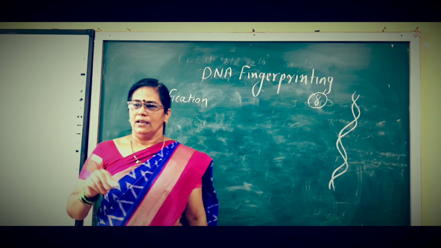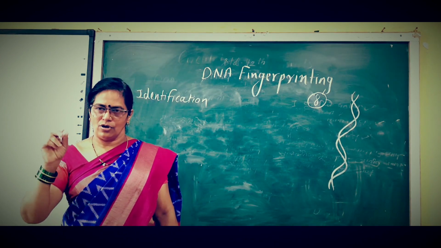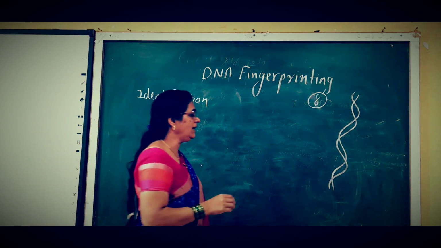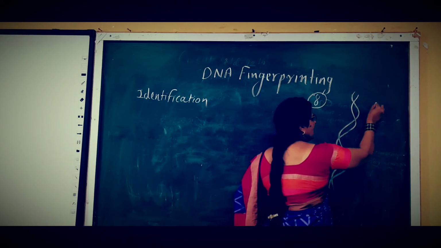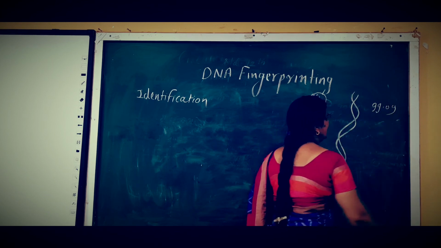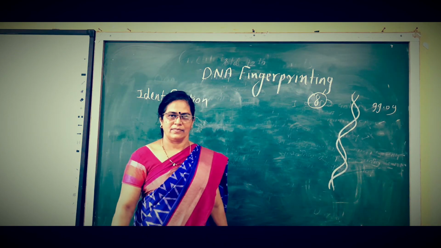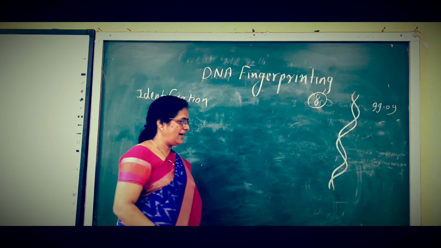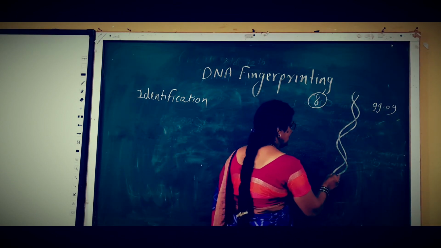Generally, in all human beings, near about 99.9% of the DNA is the same. But there is a difference at the level of some base pairs.